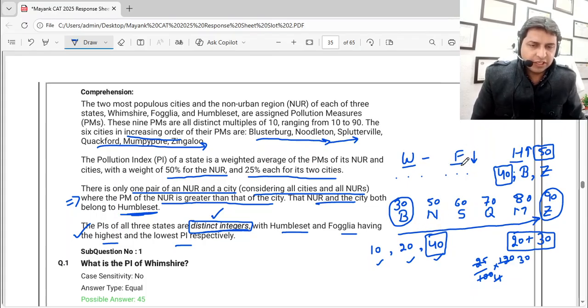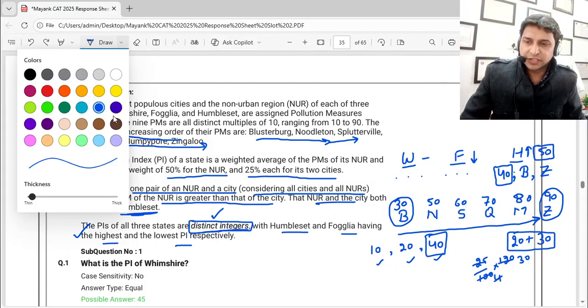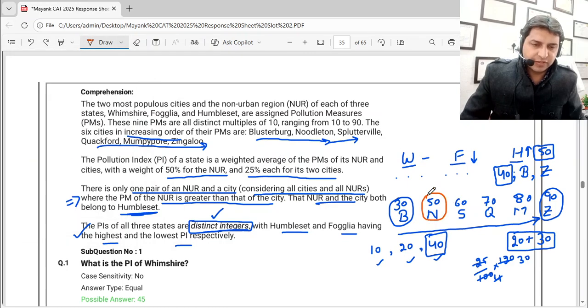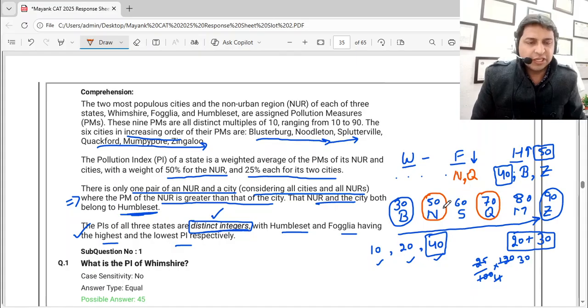Now to make Fogglia the minimum, we need to give the minimum PMs, but 50 plus 60 is 110, and again a quarter of that is not going to be an integer. Let's change the color to understand that. So the next should be 50 plus 70, coming here. So N and Q should be given to Fogglia. Now 50 plus 70 is 120, and 25% of 120 is going to be again 30.